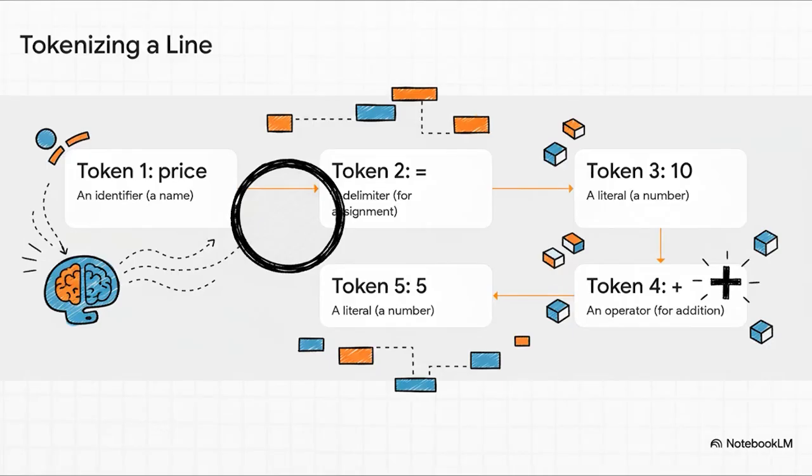Let's go back to our simple line of code. To Python, this isn't one big instruction. Nope. It's actually 5 separate things. It sees the word price, then the equal sign, then the number 10, the plus sign, and finally the number 5. Each one of these is its own little token, its own fundamental piece of the puzzle.